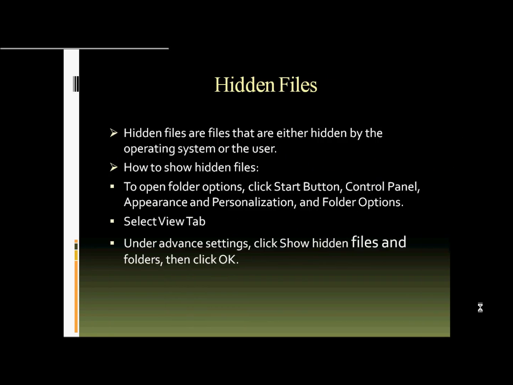Hidden files. Hidden files are files that are either hidden by the operating system or by the user. How to show hidden files. To open Folder Options, click the Start button. Go to Control Panel, click on Appearance and Personalization, and click on Folder Options. Once you do that, select the View tab. Under Advanced Settings, click Show Hidden Files and Folders, then click OK.